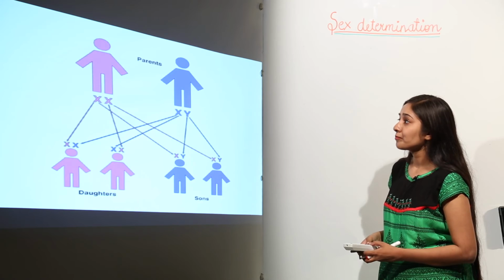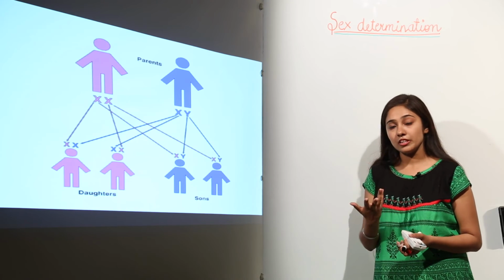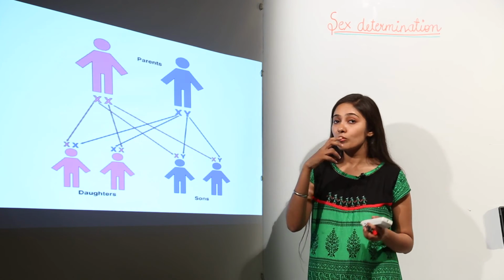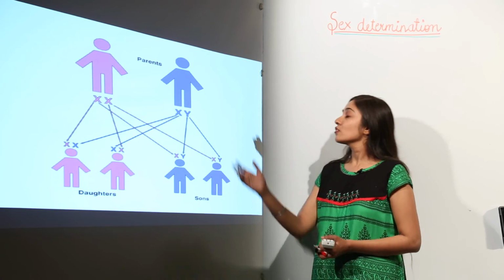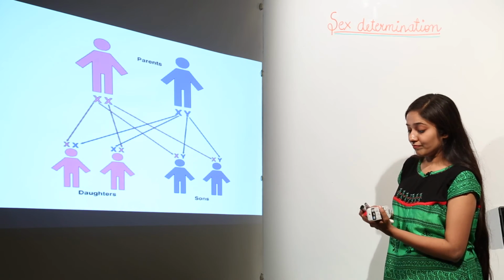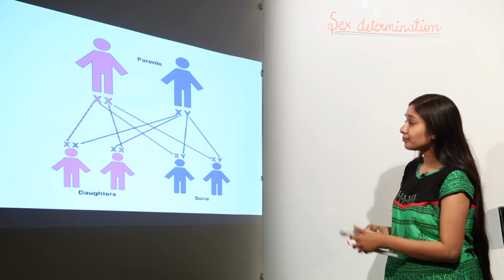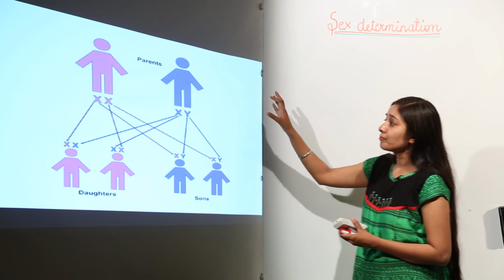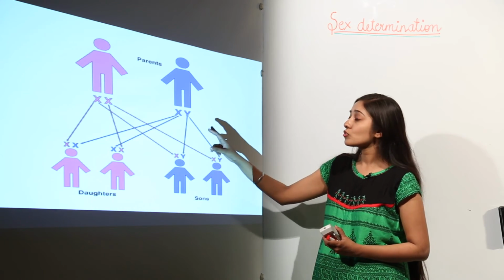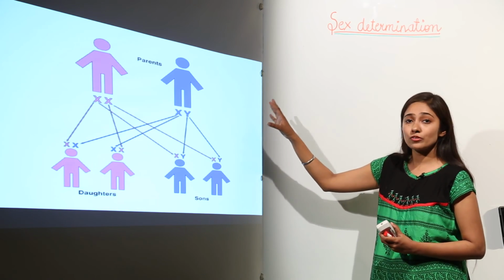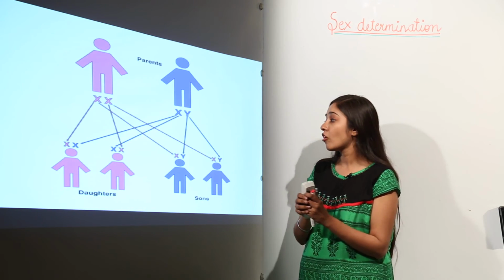As you can see here, if we talk about sex determination, we have different ways of sex determination. We can determine the sex in chromosomal terms, or you can say genetic terms, and environmental terms, and temperature terms also. So we'll begin with discussing the sex determination in terms of genes or chromosomes. As you can see that in case of parents, we have the male parent and the female parent. The female parent is going to carry the chromosome that is XX, and the male parent is going to carry the chromosomes XY.